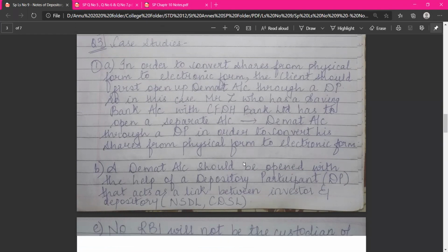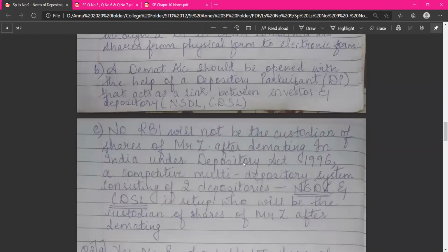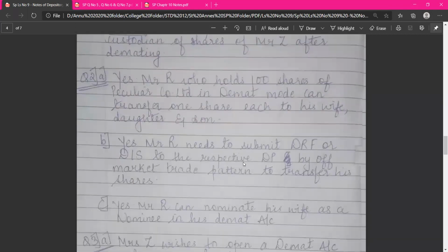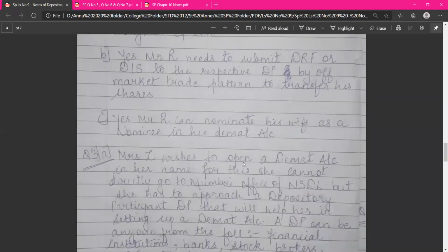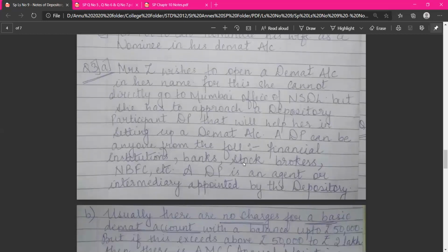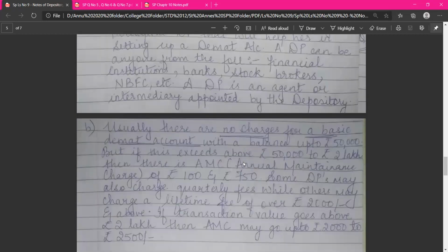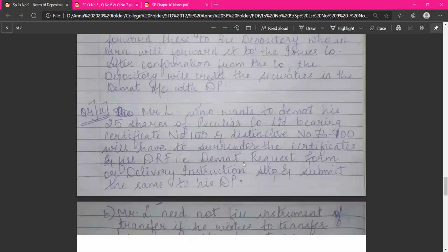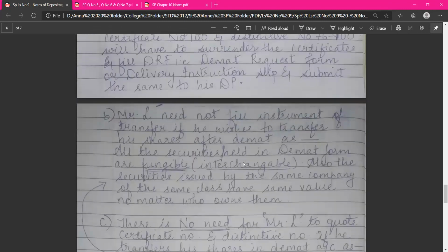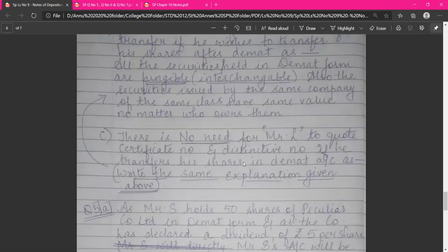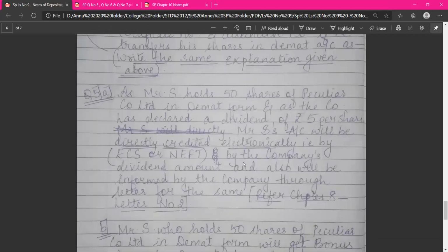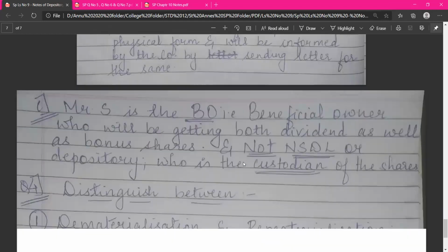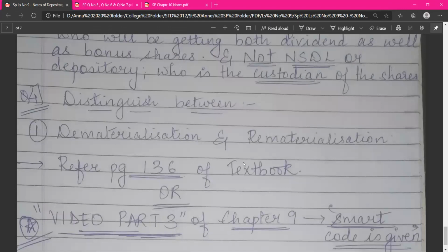Next आता है question number 3, case studies. So you can find the answers over here. You can refer and write it in your own words as well. So case study number 2 ABC upload किया है. Question number 3 ABC I have uploaded. So you will find all the answers over here along with question number 4A. Then for ABC I have uploaded. Question number 5 ABC. So यहाँ पे case study end होता है.